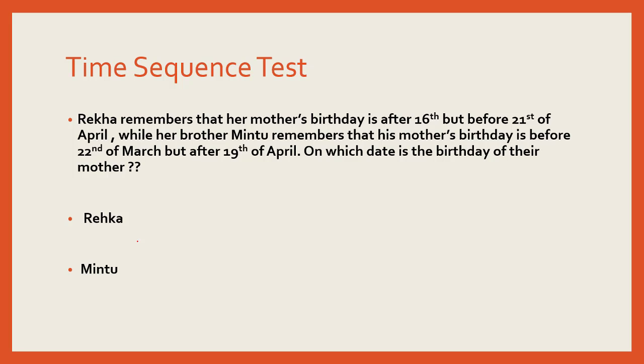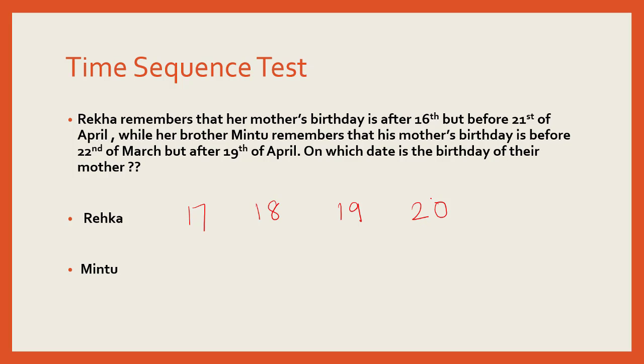So time sequence test, that's another variation that has been asked in ranking in order. And these are very simple. I've just taken one illustration here. Rekha remembers that her mother's birthday is after 16th but before 21st of April. So the possible dates based on Rekha's remembrance would be 17, 18, 19, 20, because according to her, the date is after 16th but before 21st of April.